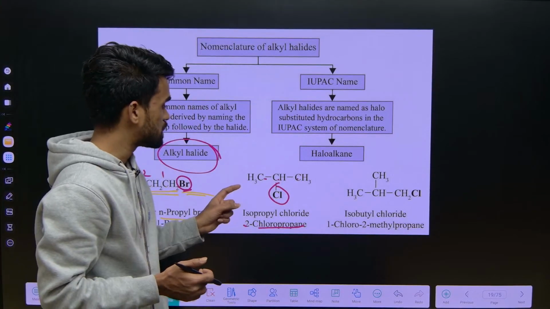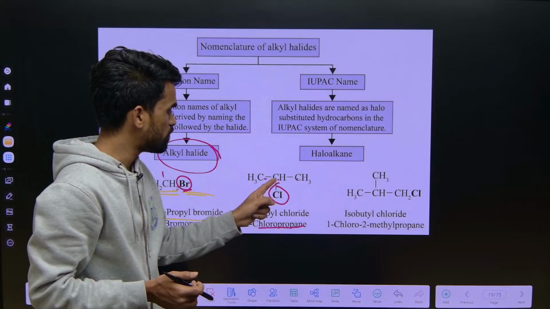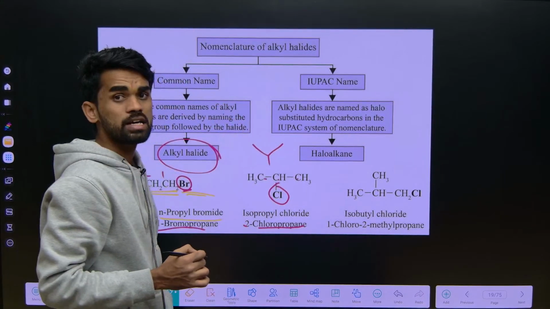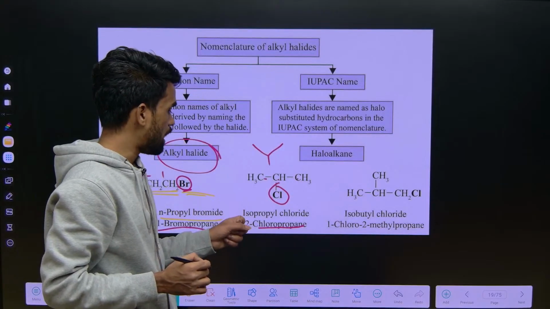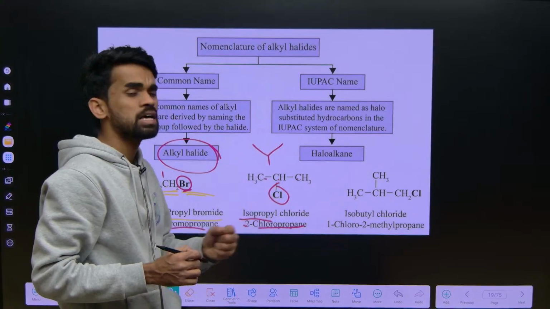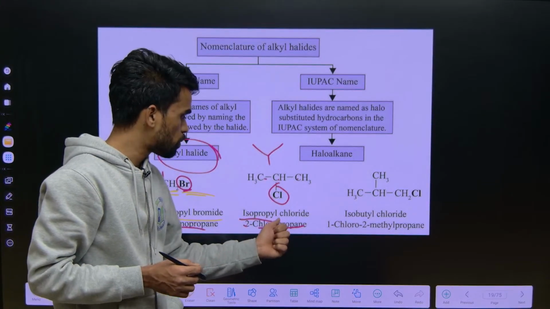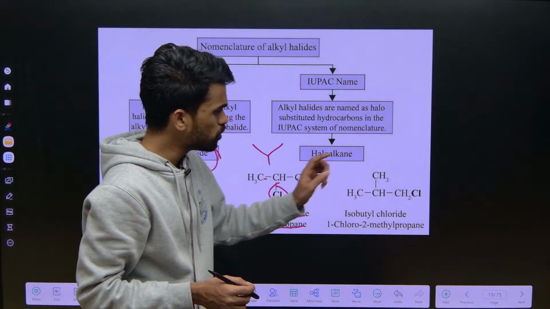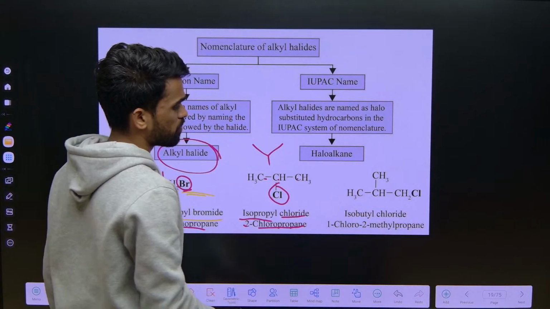Now what about its common name? Whenever we have this kind of system, you can call it isopropyl. Iso group, that is isopropyl chloride. You can call this kind of system iso. Okay, isopropyl chloride.